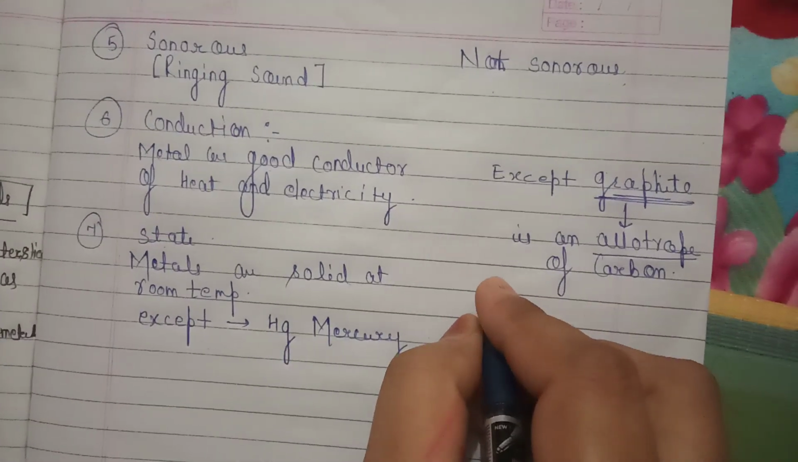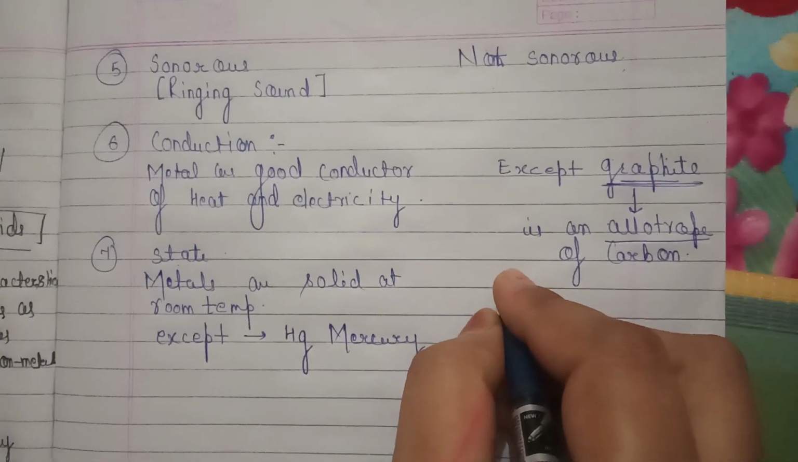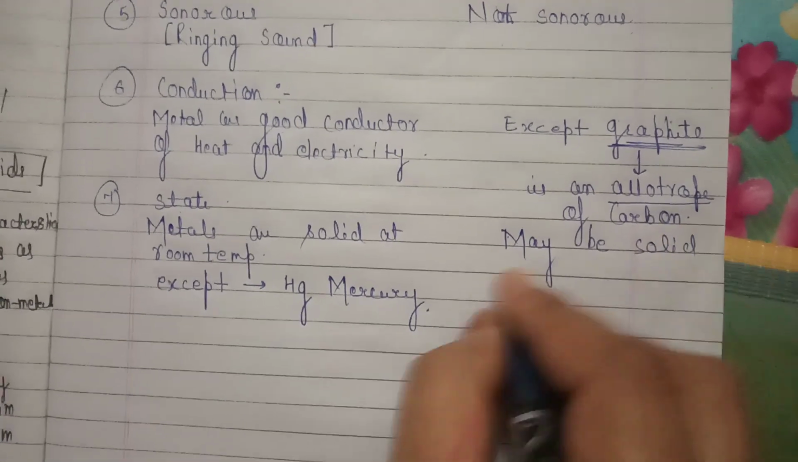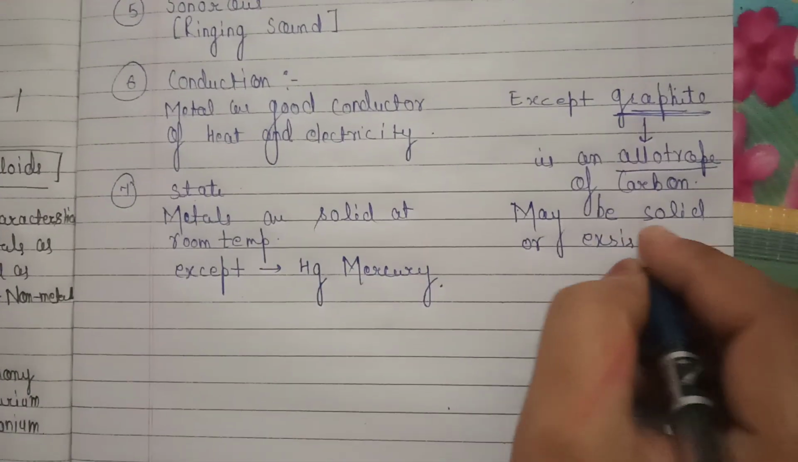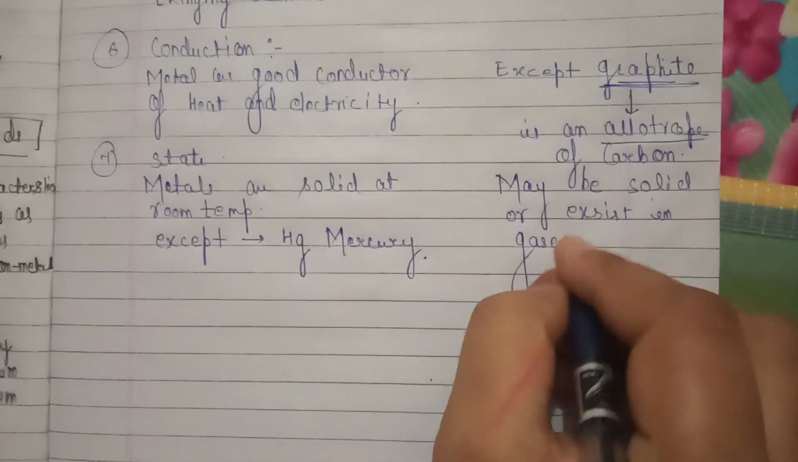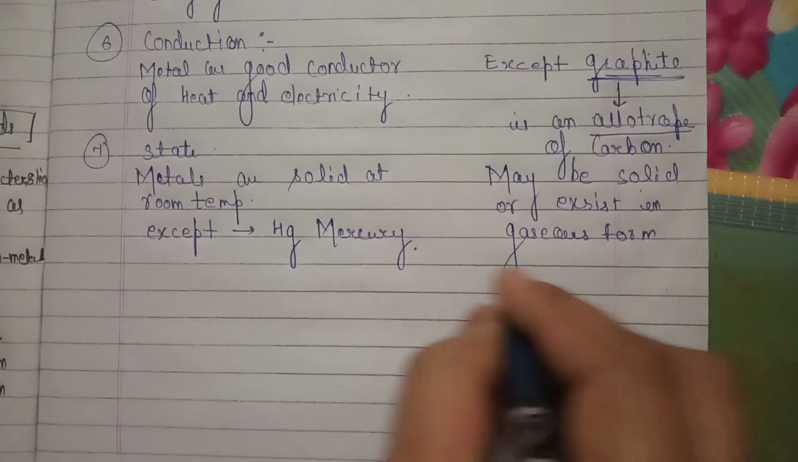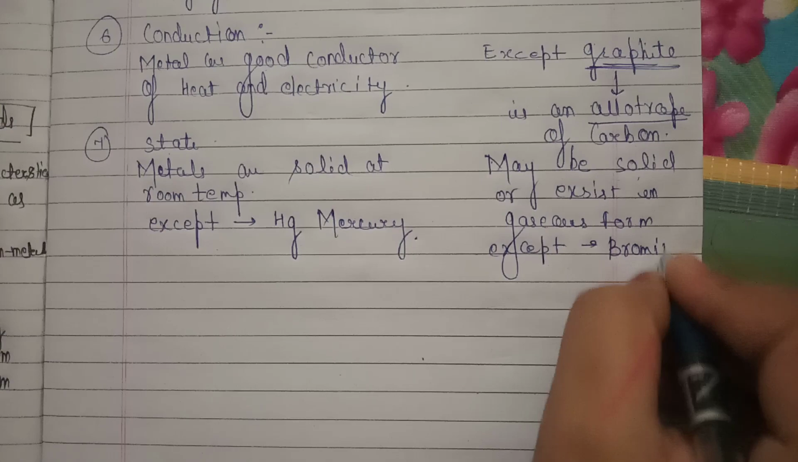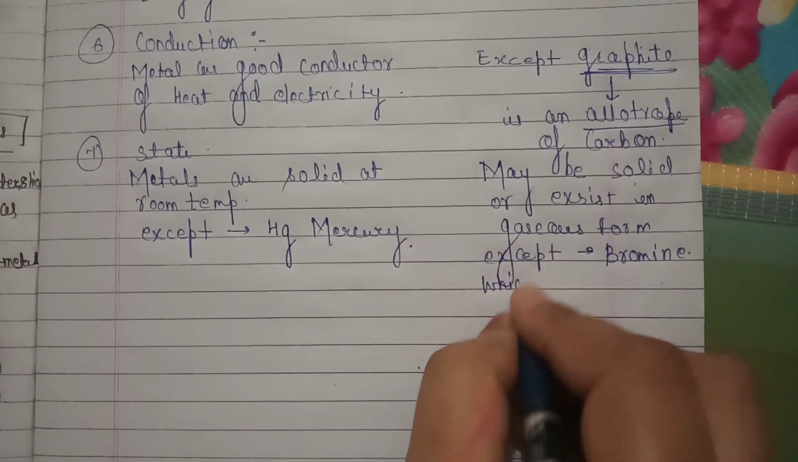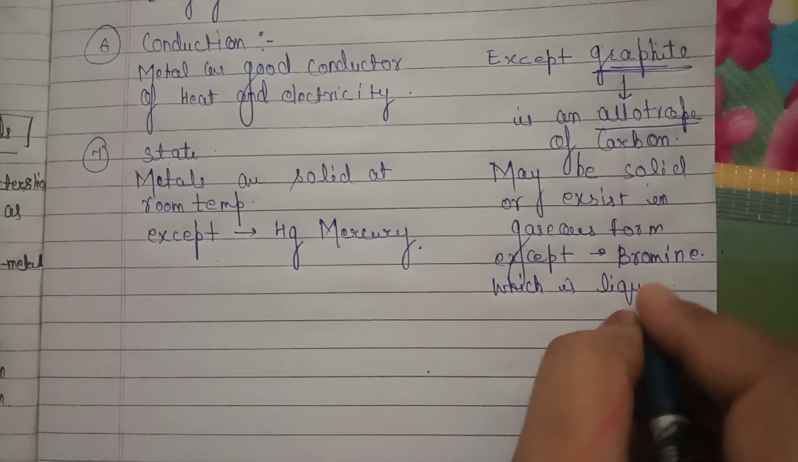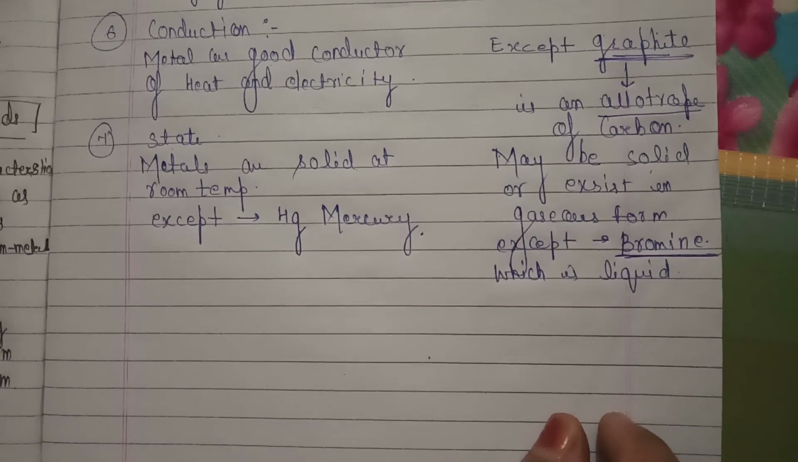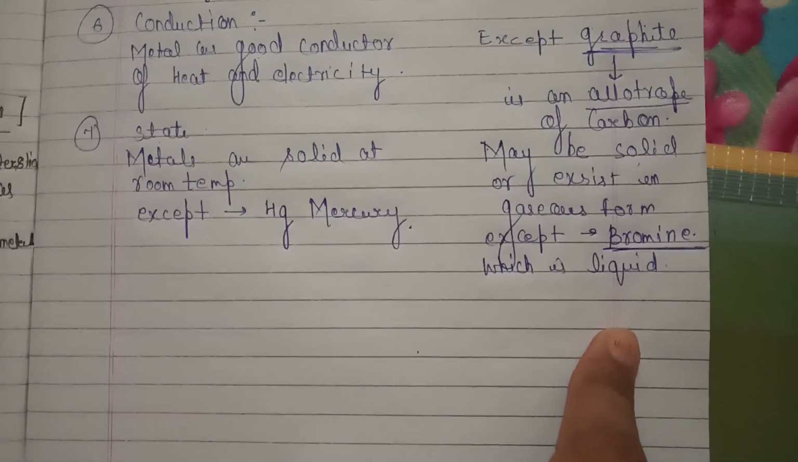Similarly, we talk about non-metals. They may be solid or exist in gaseous form. Again, exception, bromine, which is a liquid. In case of metal, mercury is the element which exists in a liquid state, and in case of non-metal, bromine is the element which exists in liquid state.